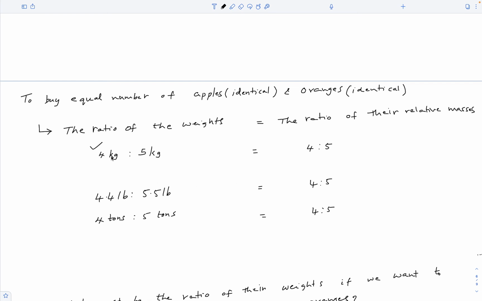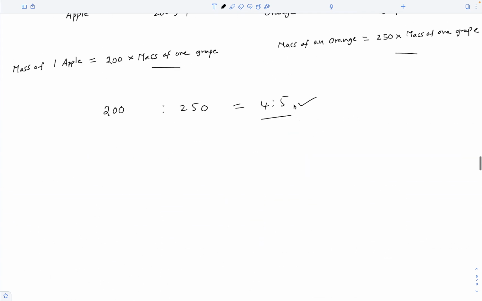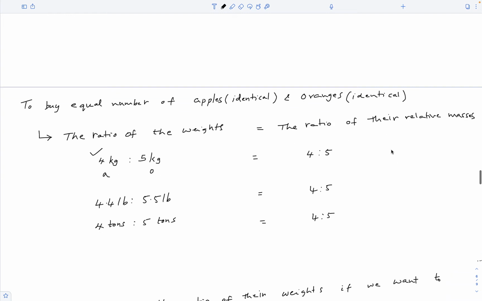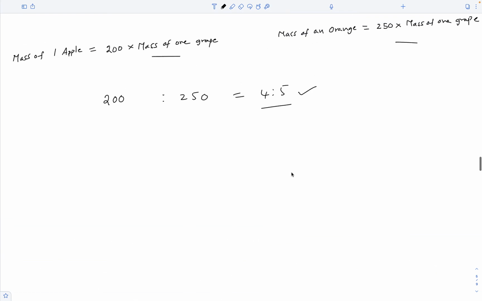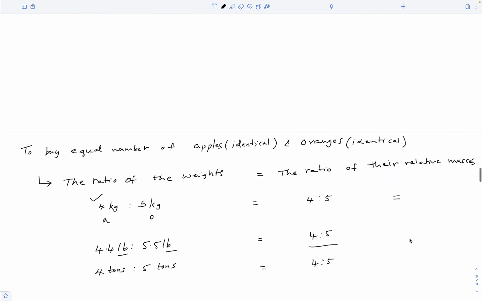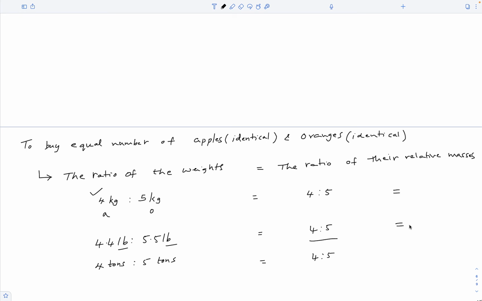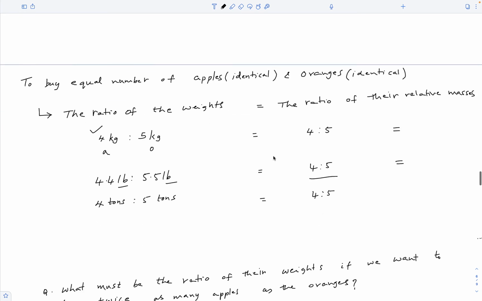So if we buy 4 kilograms of apples and 5 kilograms of oranges, then these weights are in the ratio of 4 to 5, same as the ratio of their relative masses. Therefore, in this case, we will have an equal number of apples and oranges. Though these weights are in pounds, they are in the ratio of 4 to 5, same as the ratio of their relative masses. So, in this case also, we will have an equal number of apples and oranges, and same in this case.